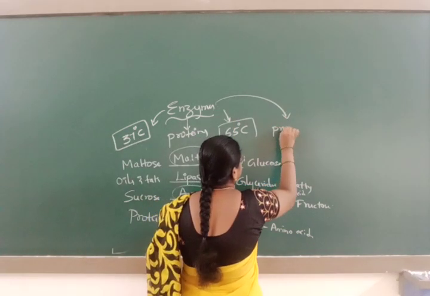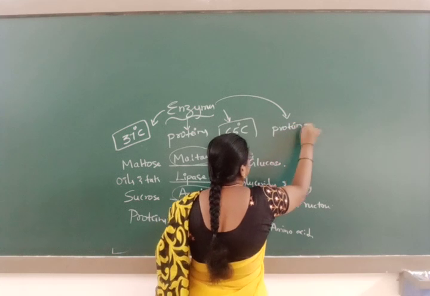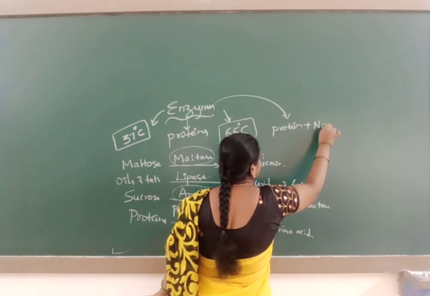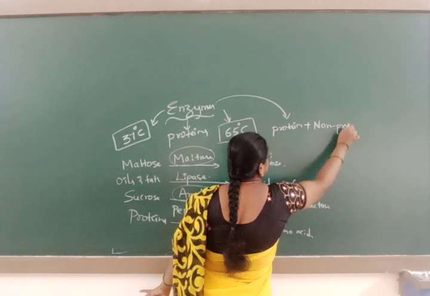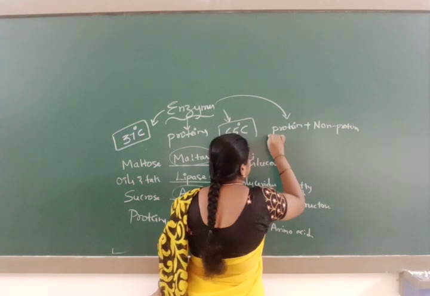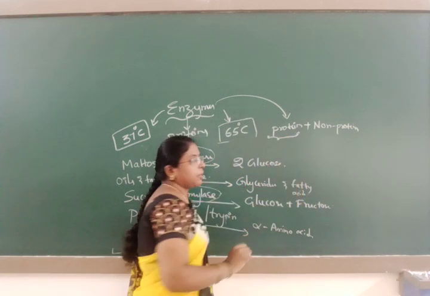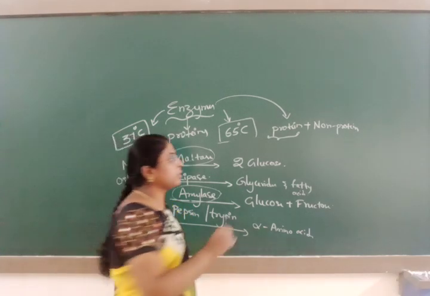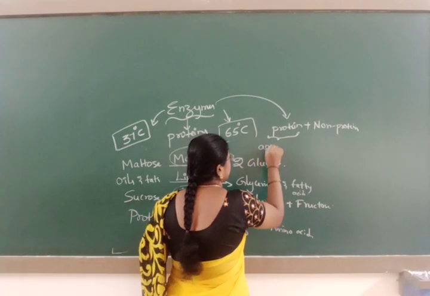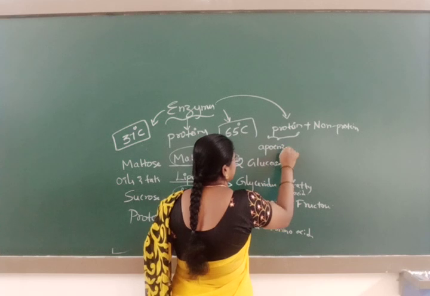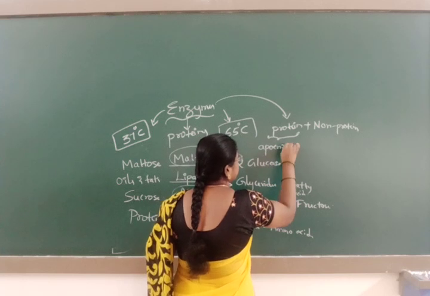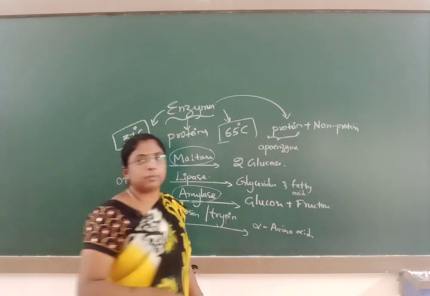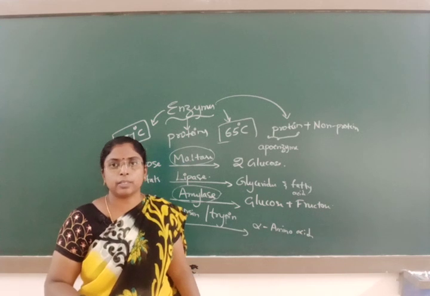One is the protein part and another is the non-protein part. The protein part of the enzyme is known as apoenzyme. What is an apoenzyme? The protein part of the enzyme is known as apoenzyme.